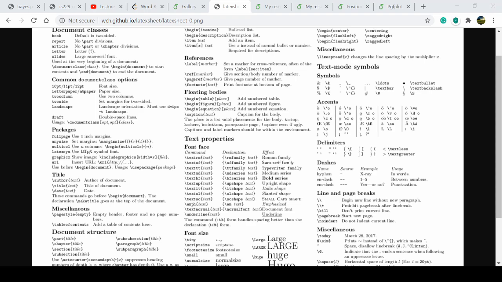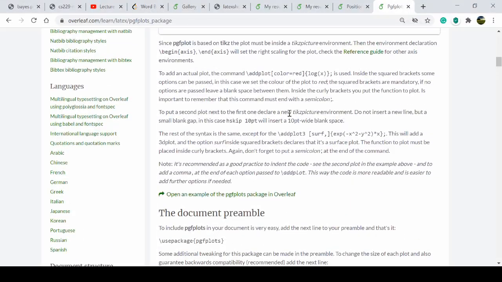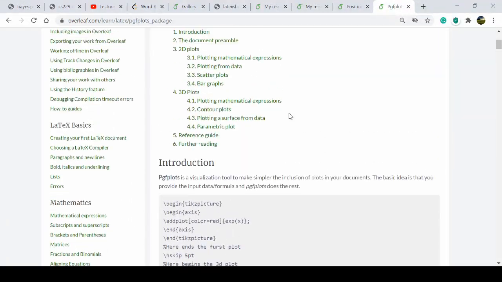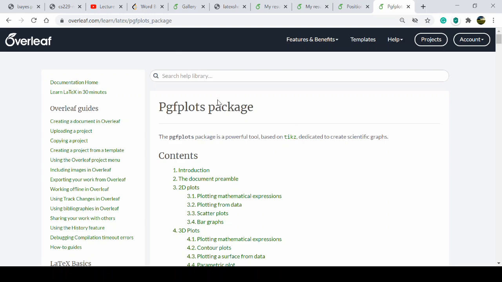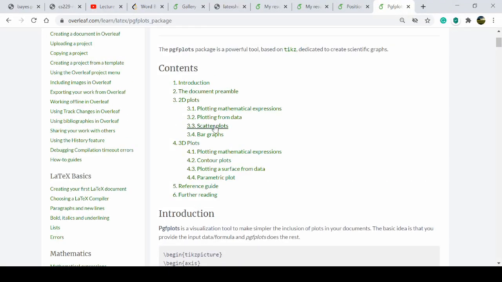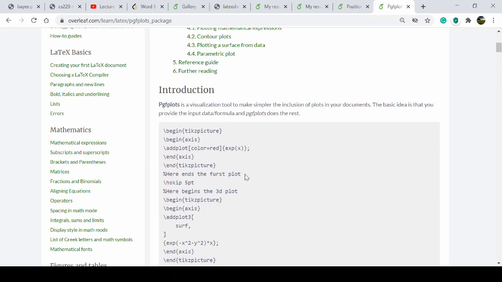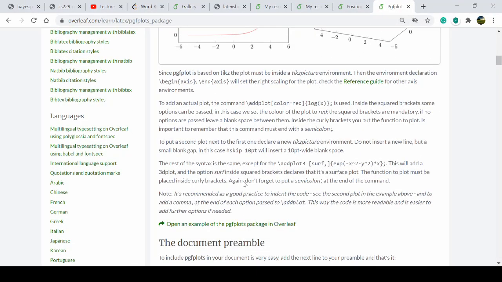If you feel something is not covered, which I have not covered, you can just type the thing you want, like bar plots overlay, and you will get full details: introduction, 2D plots, 3D plots, reference guide, everything in full detail.